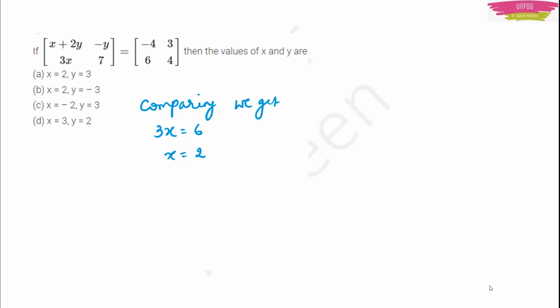Okay. So here I have taken 3x is equal to 6. My motto is just to find x. Anyhow, it is my choice. I will find it in any manner. So 3x will be equal to 6, so x will be equal to 2. And then next I have to find y. Minus y is equal to 3, so y is equal to minus 3, because minus is there with y, right? That minus will go to the right hand side. That's why here option B will be the right answer. Okay, moving on.